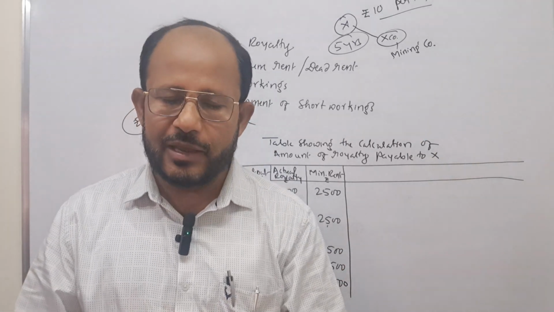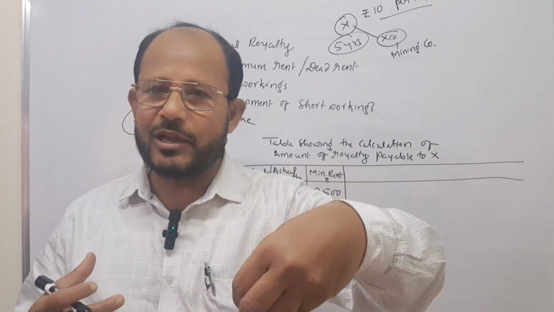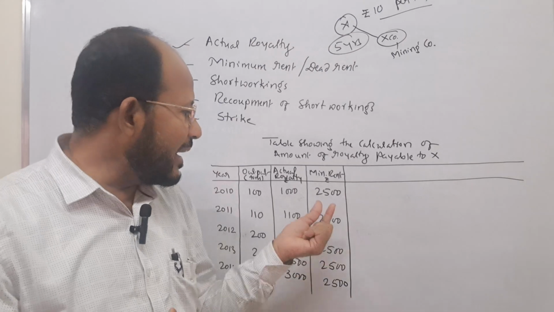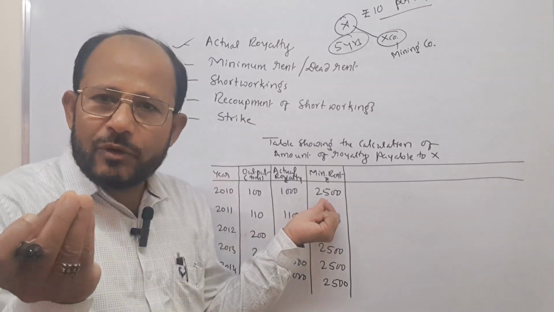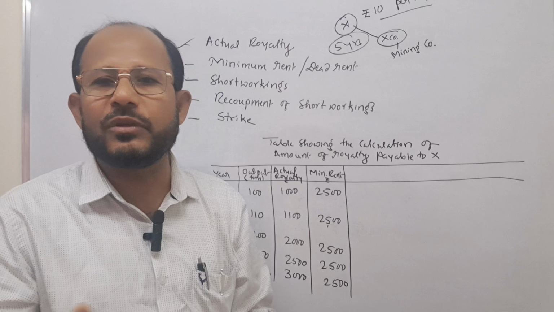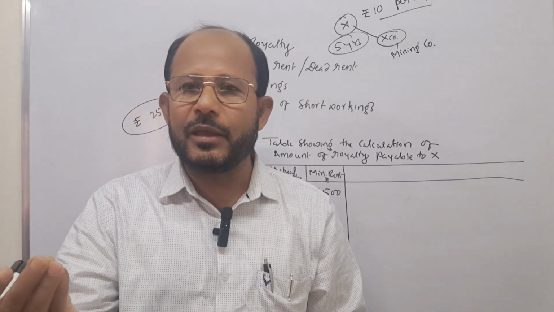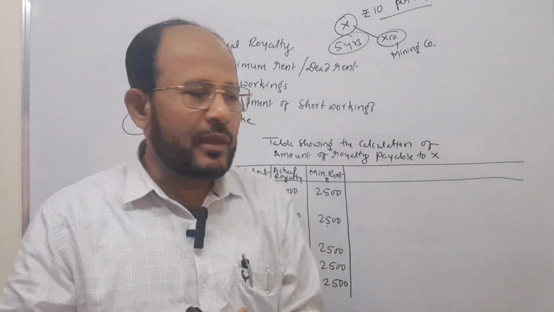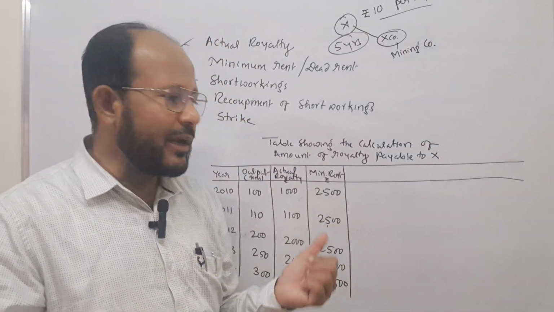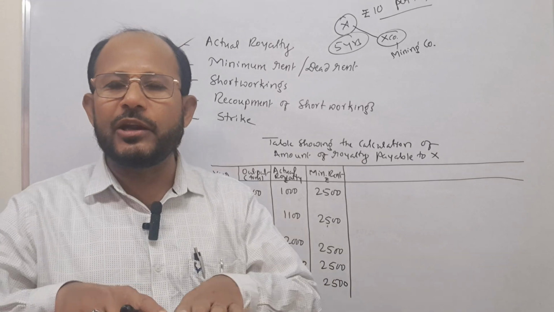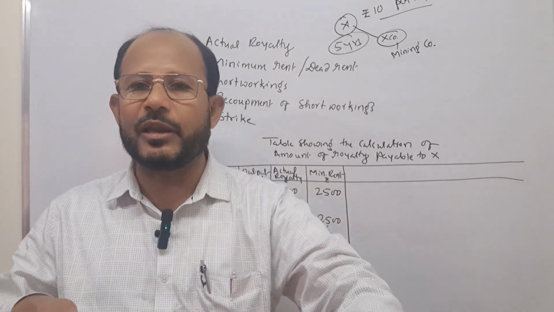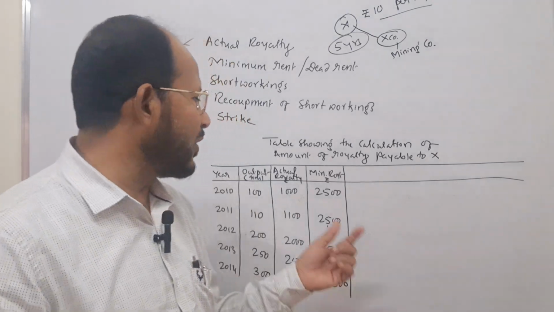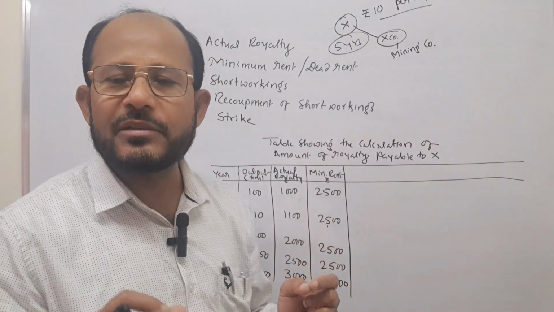What does the company have to do? Here the company puts 1500 rupees from its own pocket and gives 2500 to whom? To the owner. So whatever this 1500 is, the mining company is adding this amount in order to make up the deficiency. Here 2500 is the minimum rent, and the actual royalty comes to 1000. Therefore, in order to make up the deficiency, how much money is required to be put in by the company? Rupees 1500. Therefore, this 1500 is called short working.